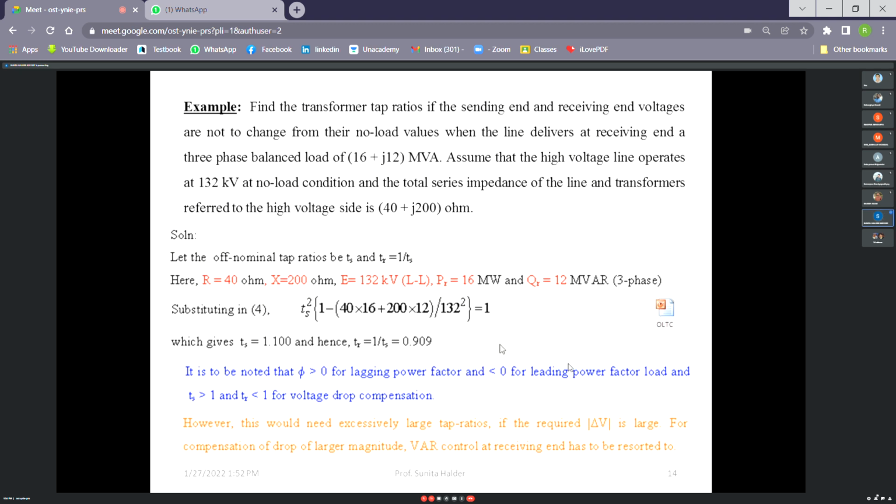It has a limit. And one more thing, here we are improving the voltage profile using OLTC. But with OLTC, we are not improving the reactive power. Because both the transformers are inductive devices, so actually they are drawing some current.